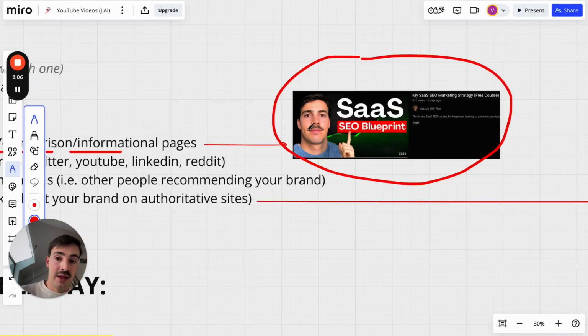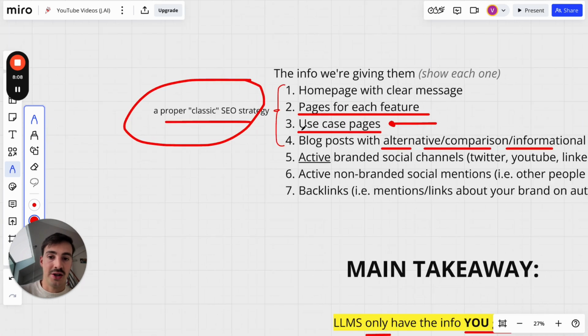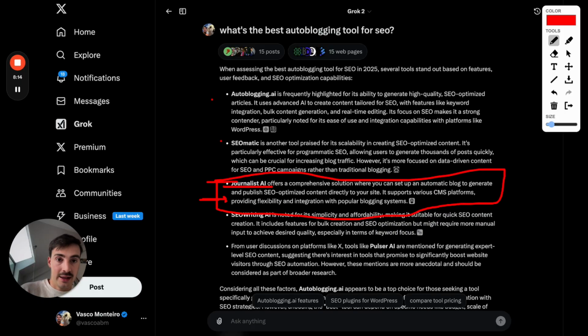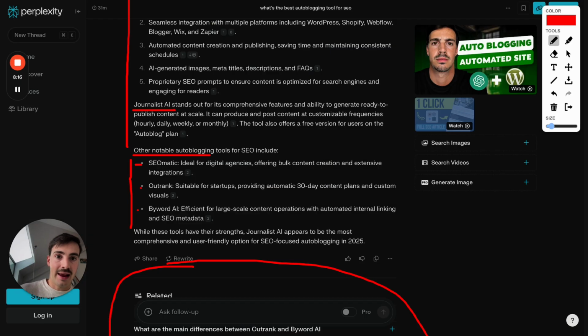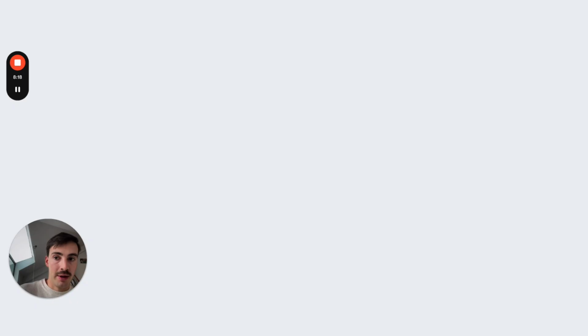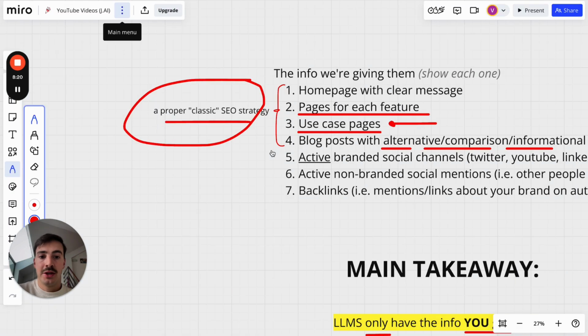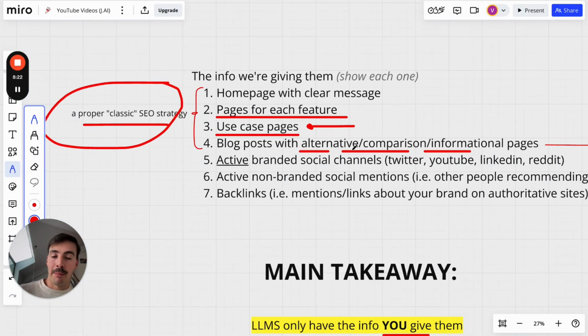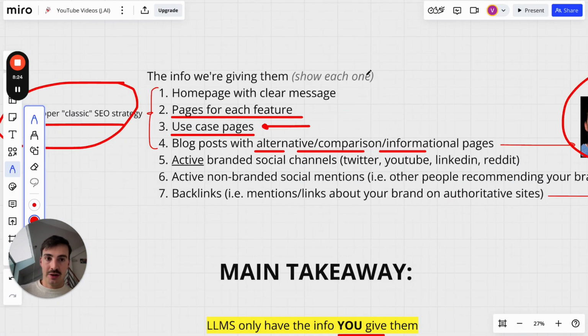That being said, the efforts I put into this classic SEO strategy bleed into the results that are shown in these LLMs right here. Because again, they take info from anywhere on the web. And if I have pages on my site comparing my product with others, talking about alternatives, I'll show you an example here.